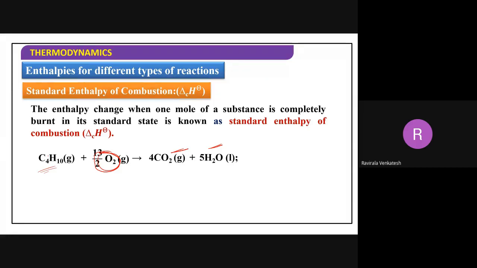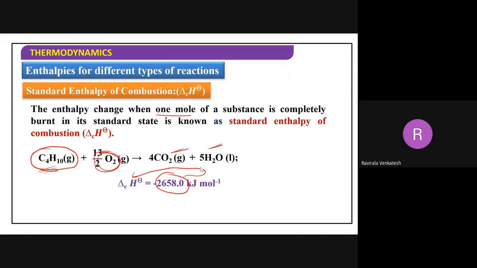Now in this case, how many moles have been taken here? 1 mole. In this case, how much amount of enthalpy change? 2658. Now this is called what? Enthalpy of combustion. 2658 amount of enthalpy is released when 1 mole of substance is completely burned in standard conditions.